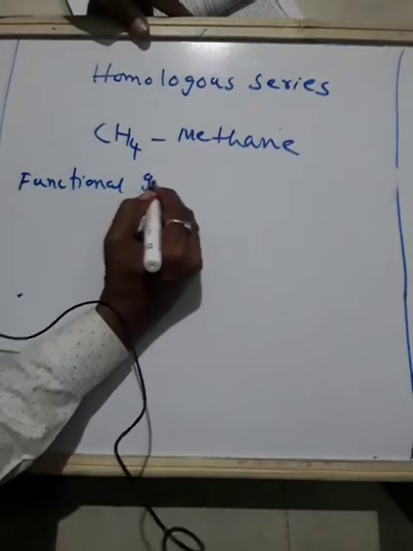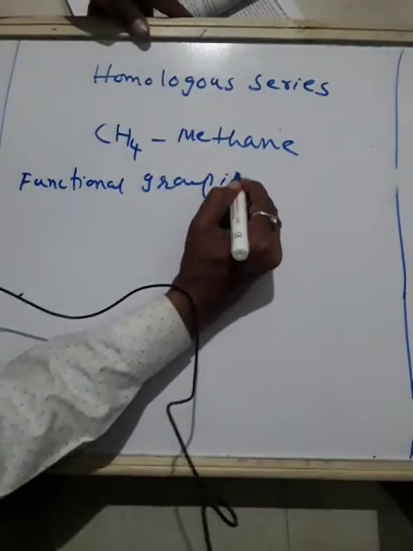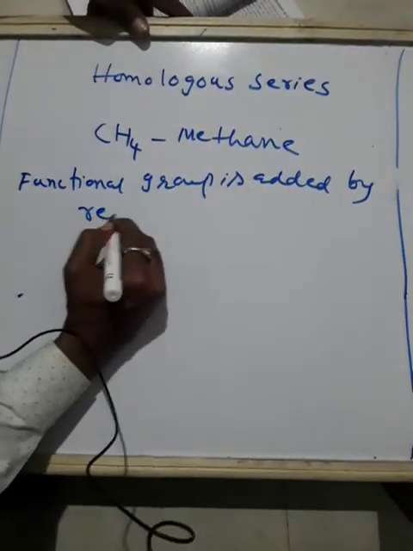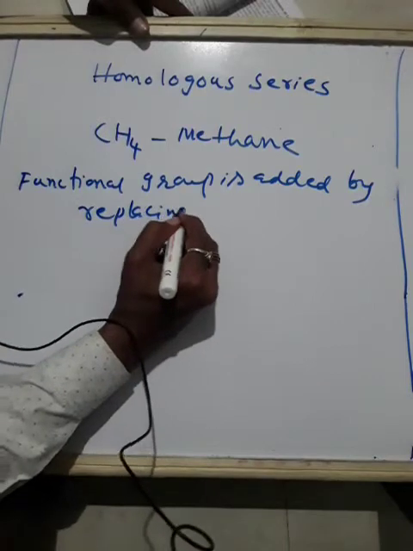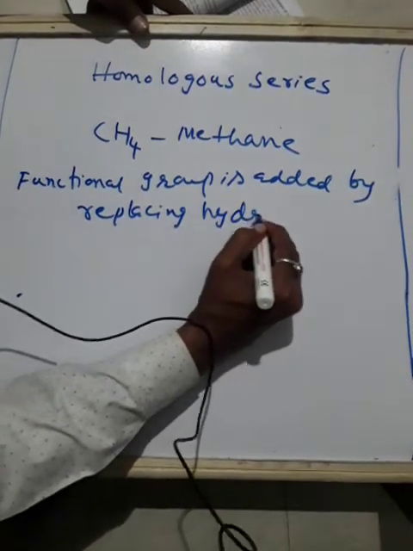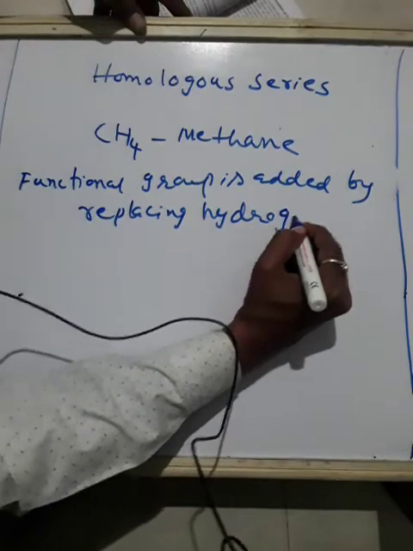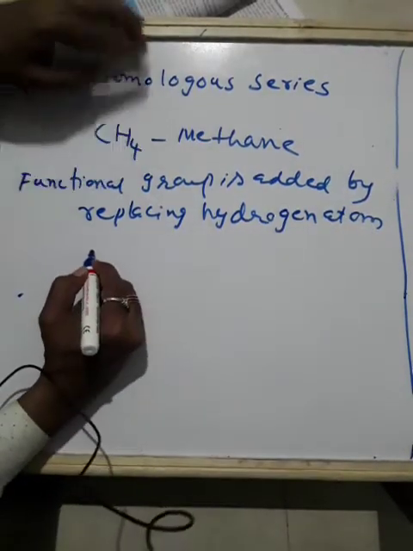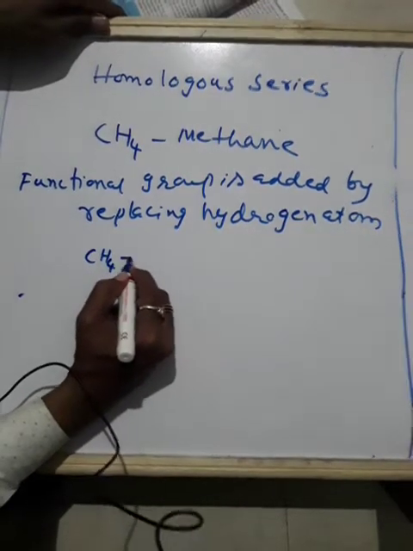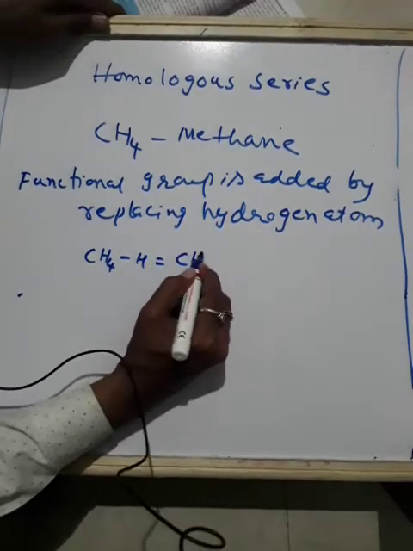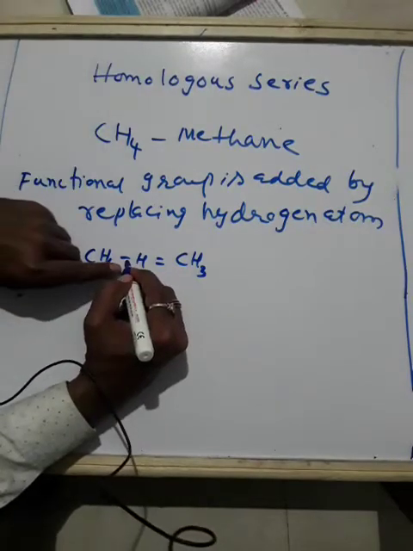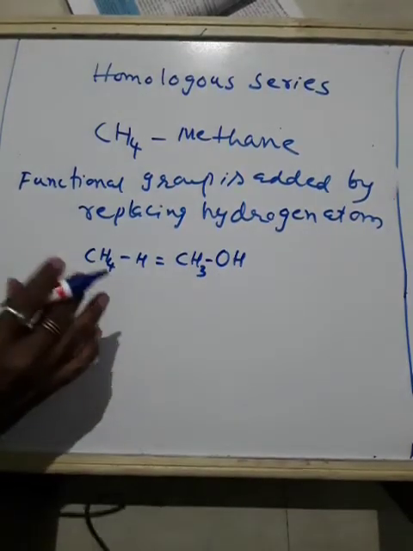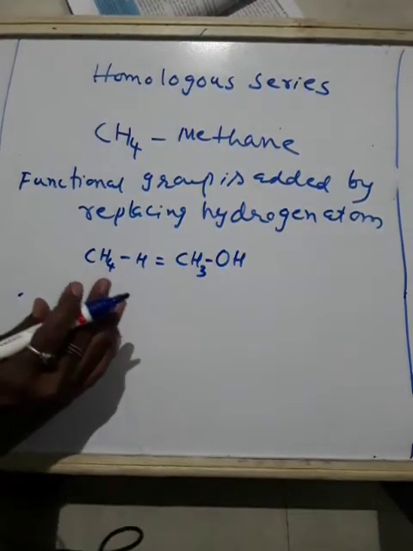By replacing a hydrogen atom or heteroatom. I told you heteroatom is any other atom other than hydrogen. So in this case also, H is removed. CH4 minus H, it becomes CH3. Then in the place of H, we should write OH, alcohol. So this becomes methyl alcohol.